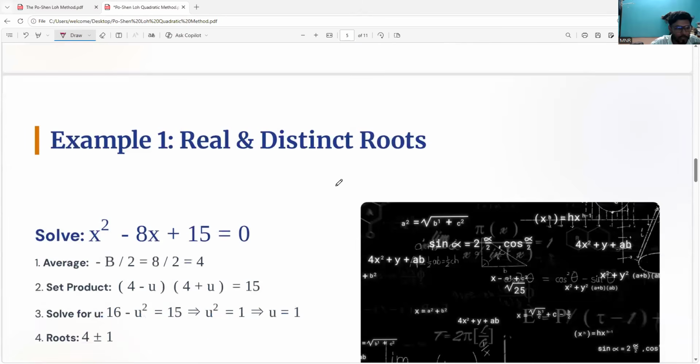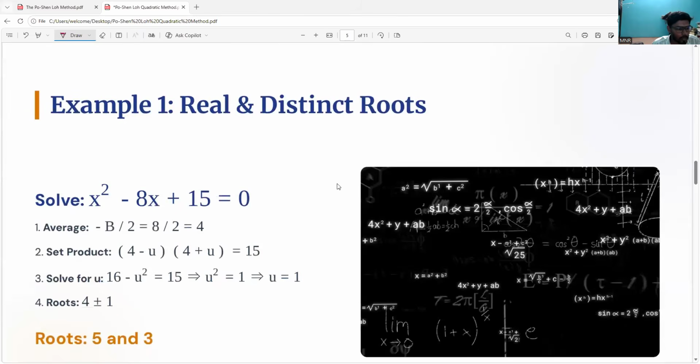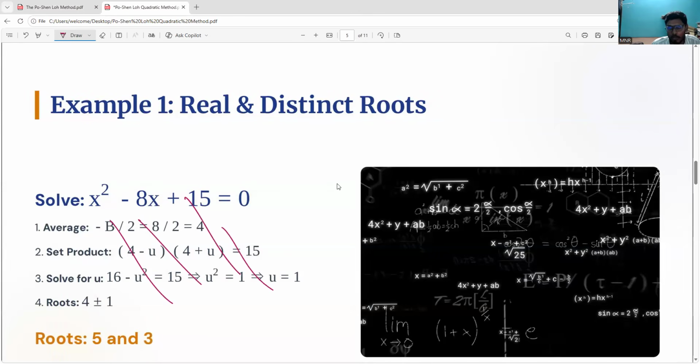So we'll go with the first equation. You all can see. Forget about the answer. Please don't look at the presentation; you have to remember my rules alone. So what is the first one? The A coefficient should be 1. So the given expression is, please look at me alone, x square minus 8x plus 15.